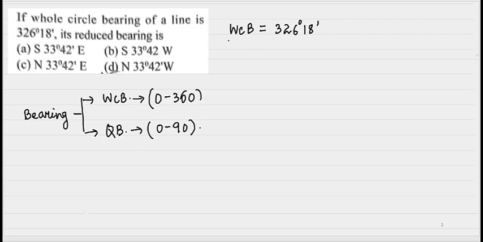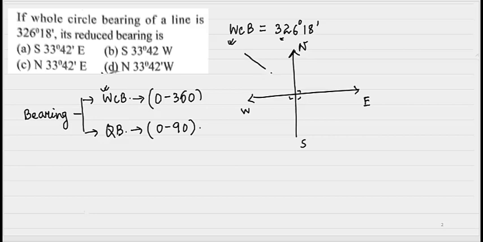Now, this value of WCB means what? Say this is our north. This will be south, east, and west. In WCB the angles are measured from north in the clockwise direction. So where will 326 be? 90 in the first quadrant, 180, 270, and 360 will be in this quadrant. So the value will lie in this quadrant somewhere. Let us denote this line by AB. So this angle will be the WCB value, that is 326 degree 18 minutes.